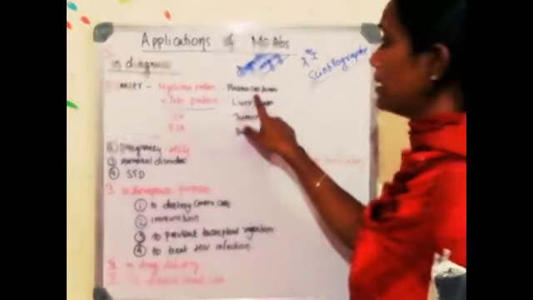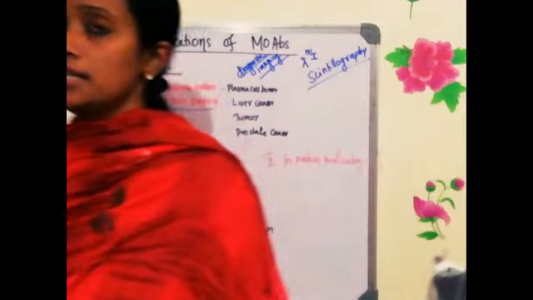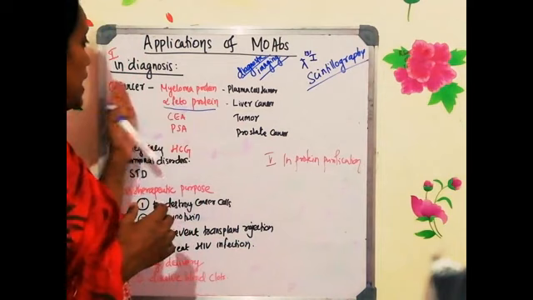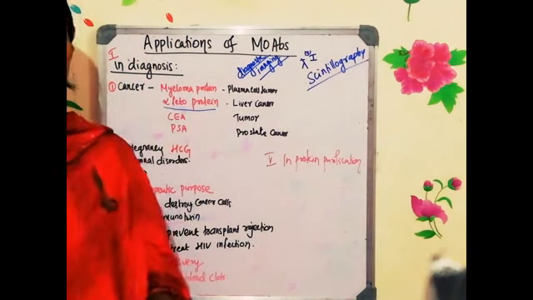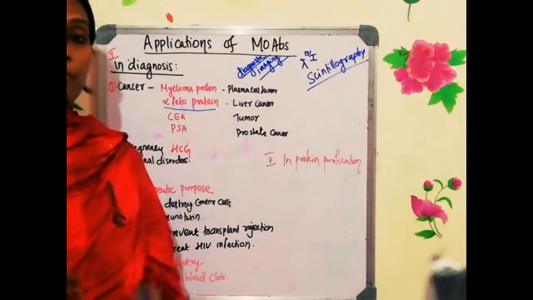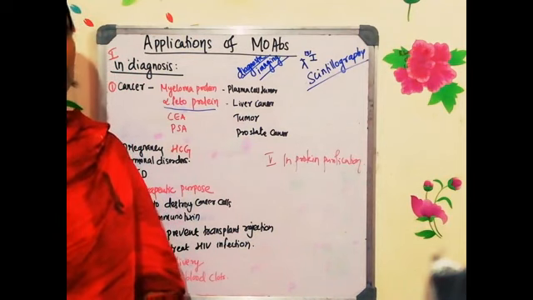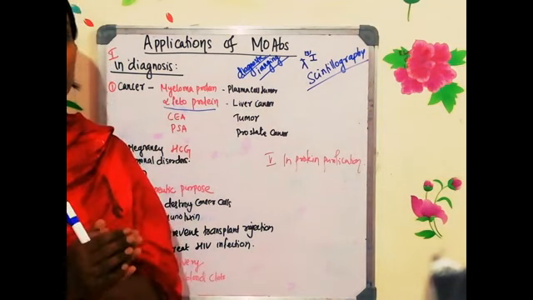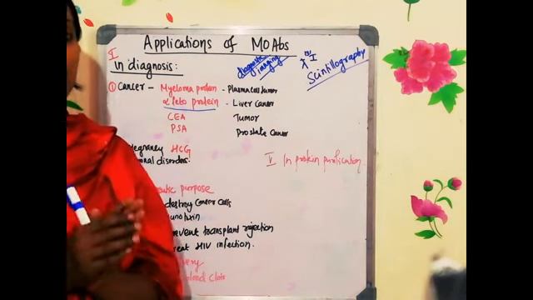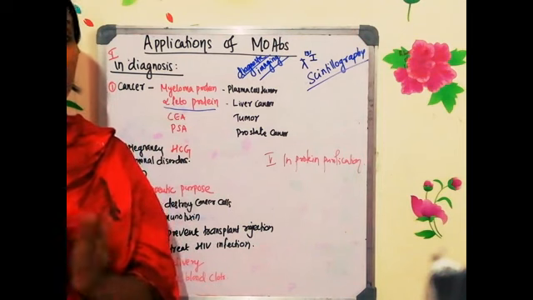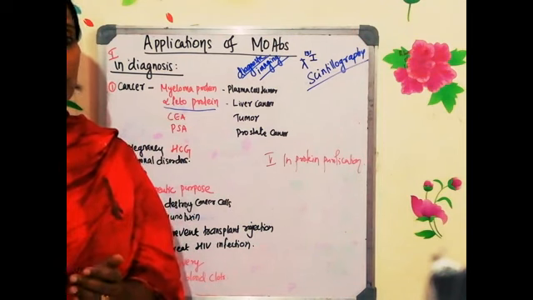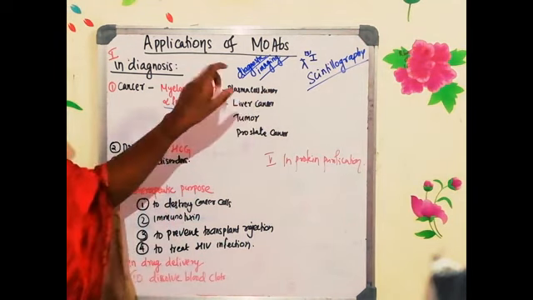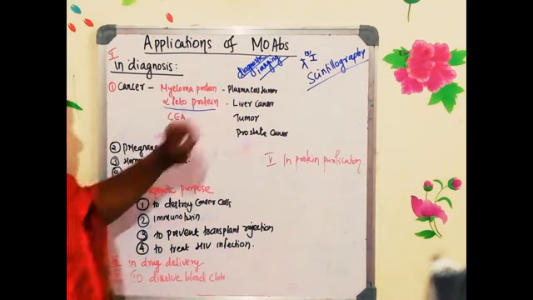So myeloma protein, plasma cell cancer, this I have told you while discussing the antibody structure. In the case of plasma cell cancer, excess of myeloma protein will be there. You know what is myeloma protein? I told you, if you remember, myeloma proteins are the antibodies which will be synthesized in excess amount. They will not be able to join together. Thereby, the light chain proteins will be excreted through the urine. Those proteins are known as the myeloma protein, which is also called the Bence-Jones protein. So that protein can be detected, and when you are using a monoclonal antibody to detect that, you can identify whether that person has plasma cell tumor.